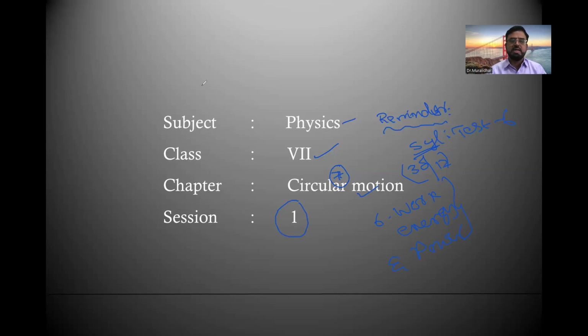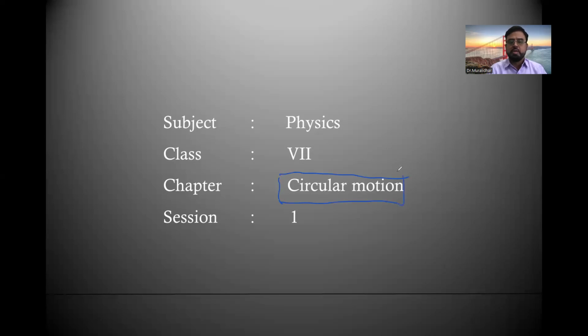Today we are starting the new chapter, which is for the test 7 syllabus, to be held on the last Monday of January. Before knowing about circular motion, we have to recall what motion actually is, because we already learned it in the first chapter.